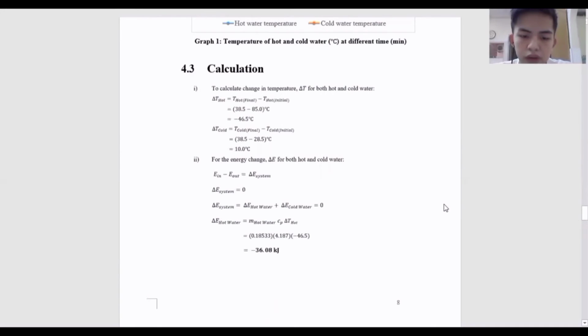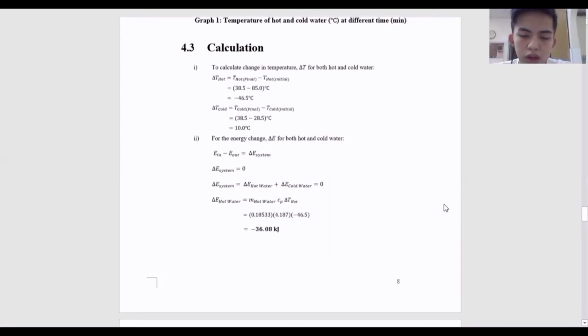Firstly, we have calculated the temperature change for both hot and cold water, which is final temperature minus the initial temperature. We get the temperature change in the hot water is negative 46.5 degrees Celsius, and in cold water is 10 degrees Celsius from the calculation.